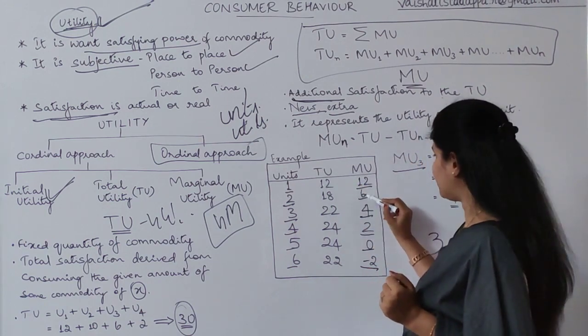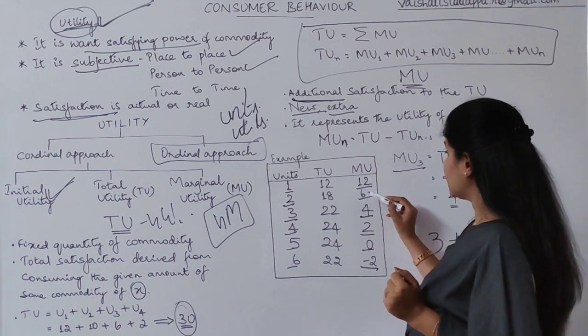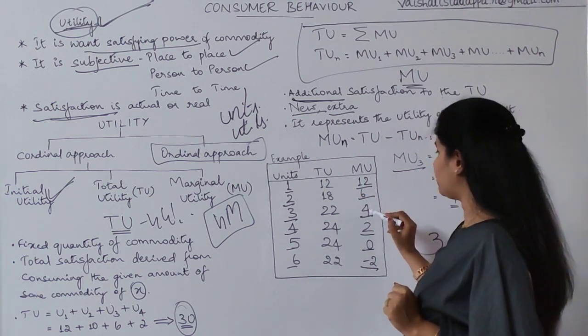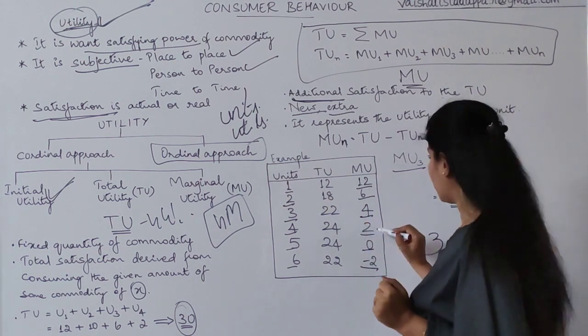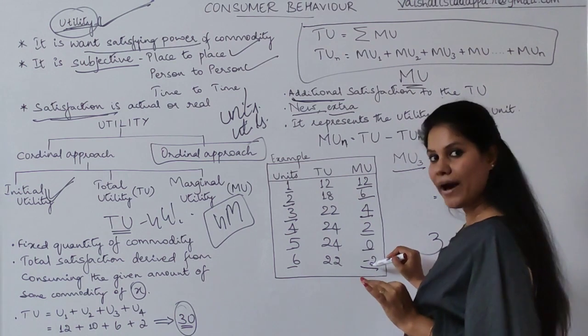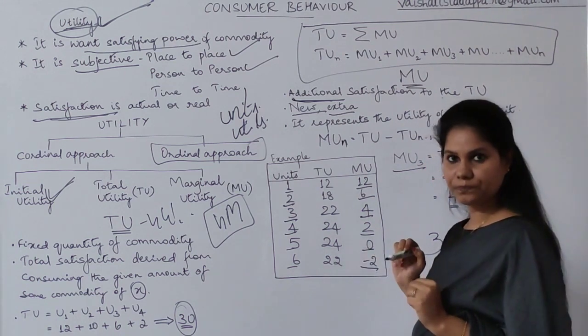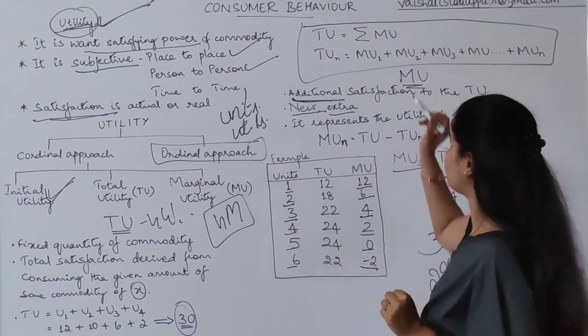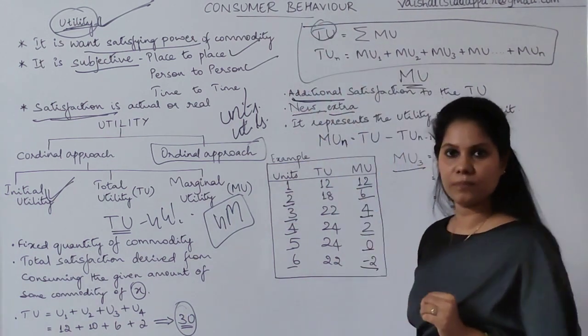Take it. 12 plus 6, 18. So 18 plus 4, 22. 22 plus 2, 24. 24 plus 0, 24. 24 minus 2 is 22. So this way you can come to the conclusion how you are going to find out TU. That is what we are trying to do here.